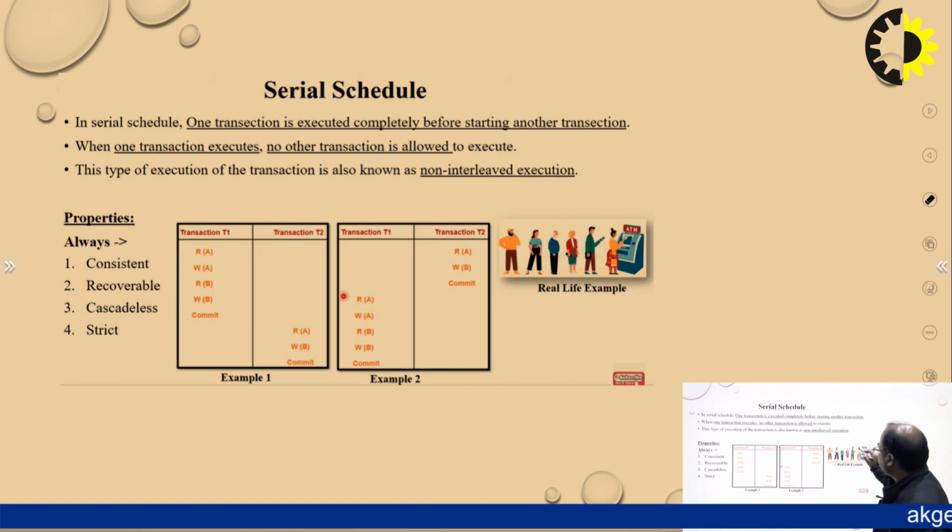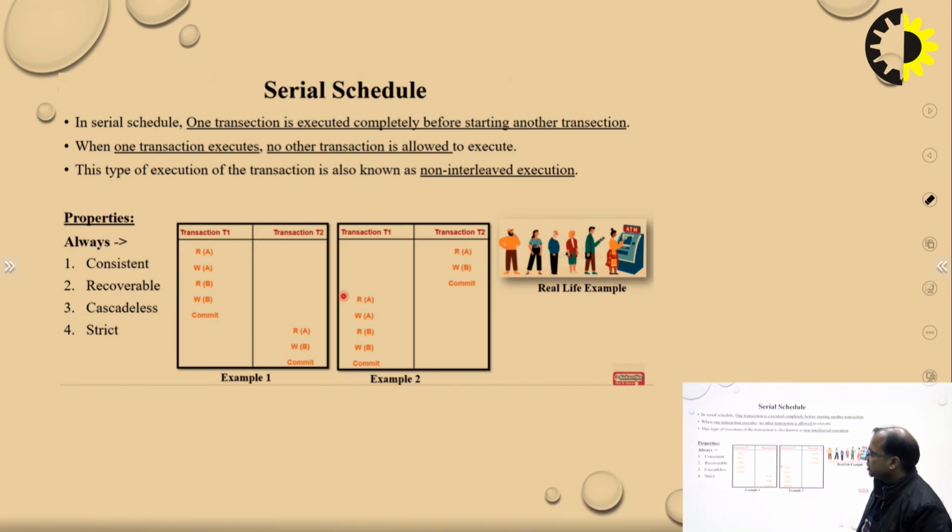Means one person in front of an ATM machine completes the transaction and they both are not related with each other. They are completely non-interleaved. Clear? So here we see there are two examples of serial schedule. Serial means transaction one takes first, that is read operation on A. There are A and B, two types of schedule. One is A, another is B.